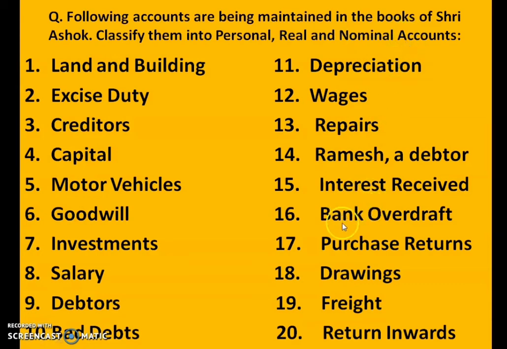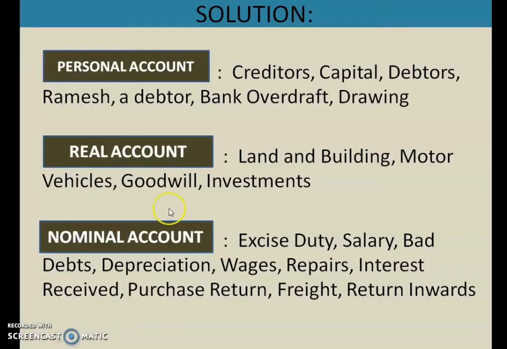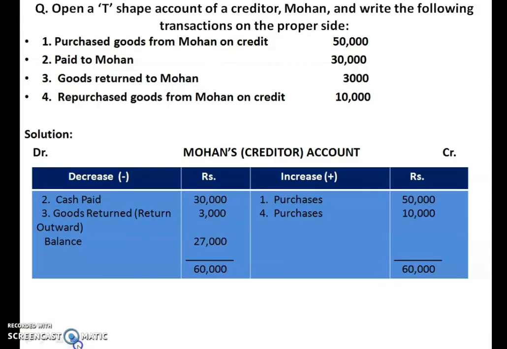Next is the bank overdraft. Bank overdraft means we have withdrawn more amount from our bank. So that will be shown under personal account. Remember children, bank overdraft will be shown under personal account. If we have withdrawn more money than what is there in our account, then it is known as bank overdraft. It is a facility provided by the bank to the business people. So that comes under personal account.